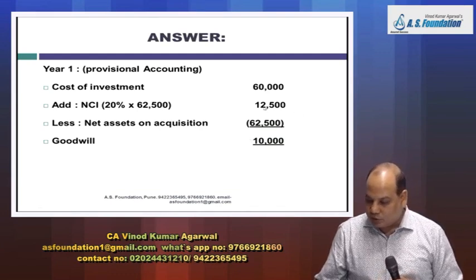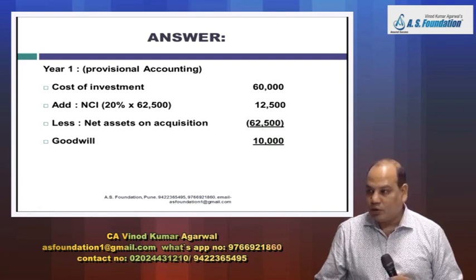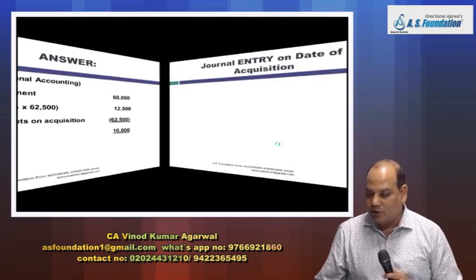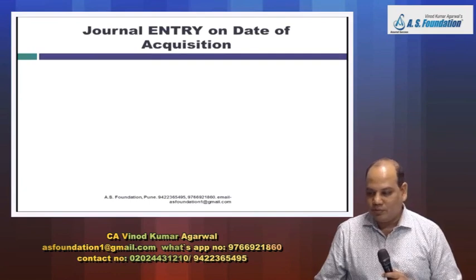So the same calculation we will do, see on the screen. Now this net asset I will not take 62,500, I will take 65,000, but that will also change NCI. And then compute the revised goodwill, and then we'll make adjustment in 3 accounts.